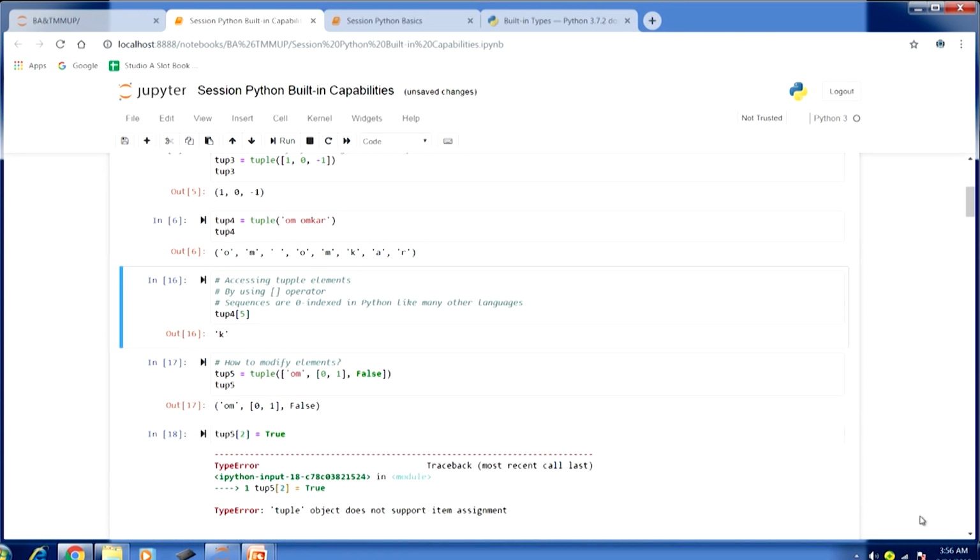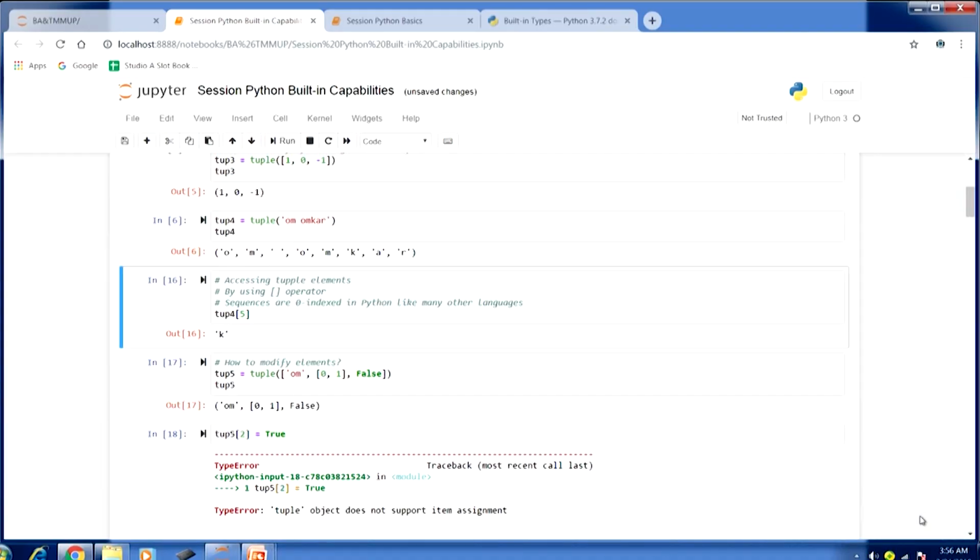Now, if we are interested in accessing and working with the individual elements of a tuple, let us talk about that. Accessing tuple elements. Just like we have been doing in the previous lectures, where we typically used lists and accessed list elements using the brackets operator, here also for accessing tuple elements we use the same brackets operator. As you might have understood by now, most sequences including the list which we used in the previous lecture are 0 indexed. So, whenever we access a list, the indexing starts from 0.